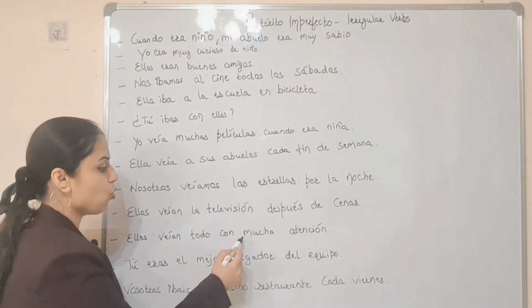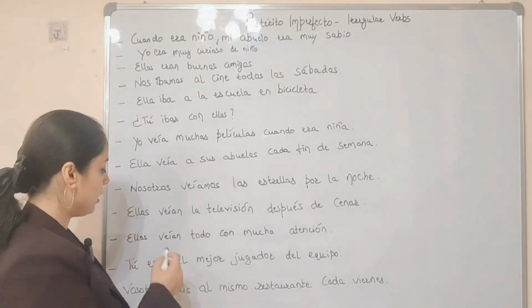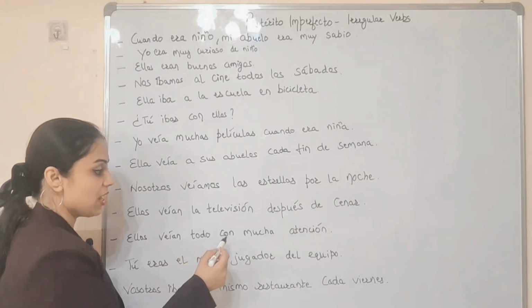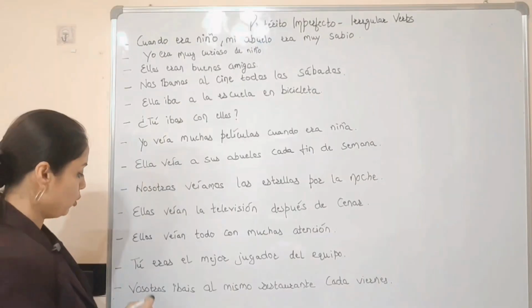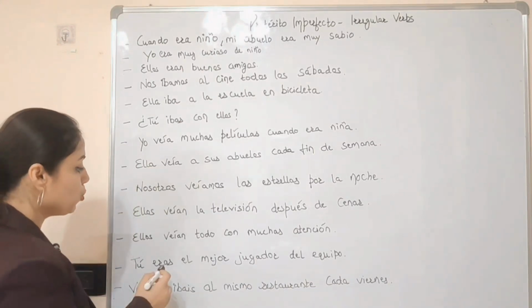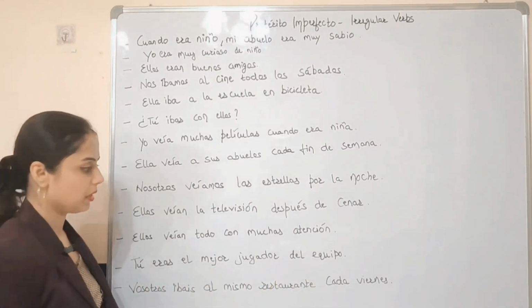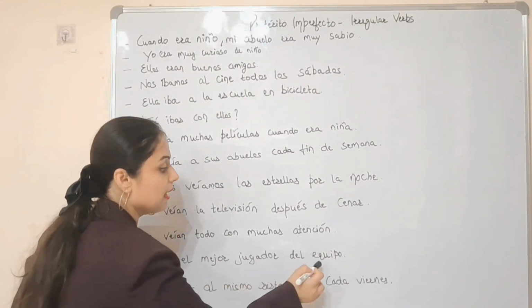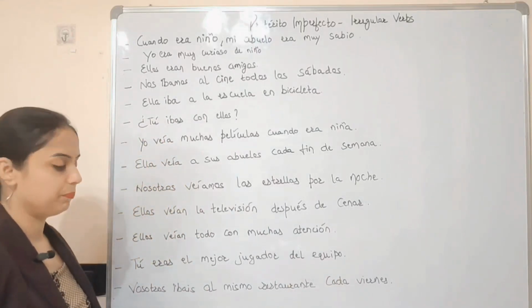Ellos veían todo con mucha atención. They used to watch everything very carefully. Tú eras el mejor jugador del equipo. You were the best player of the team. ¿Vale? So, jugador means player, and equipo means team.